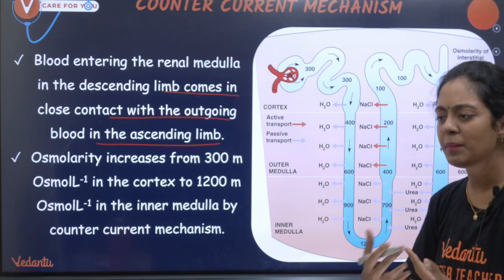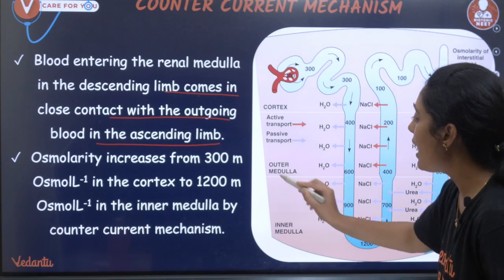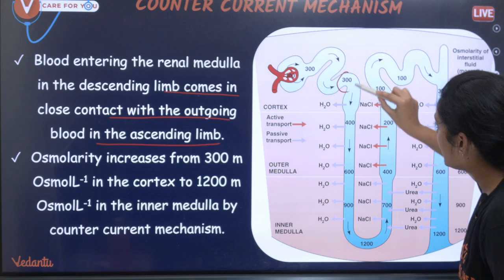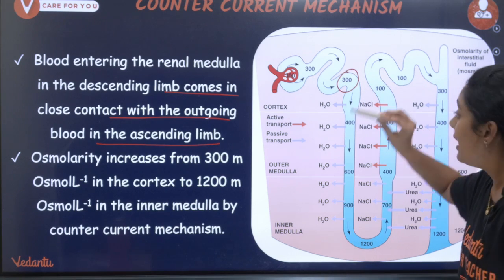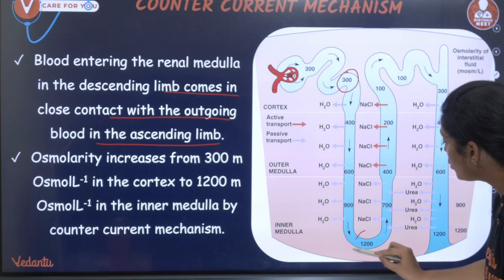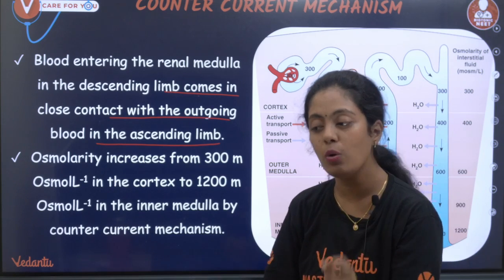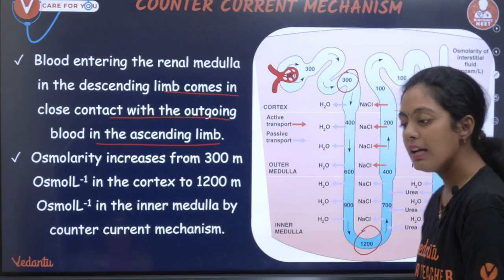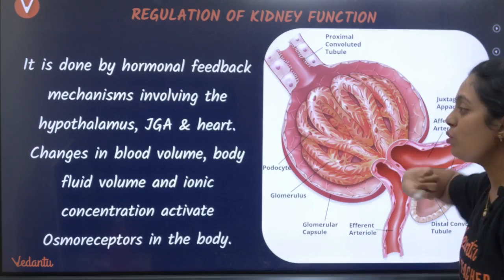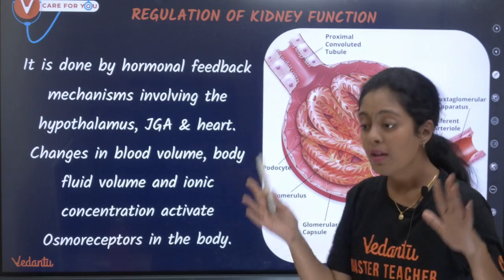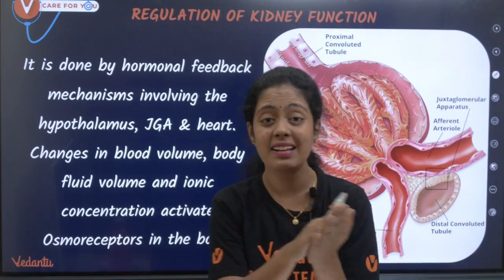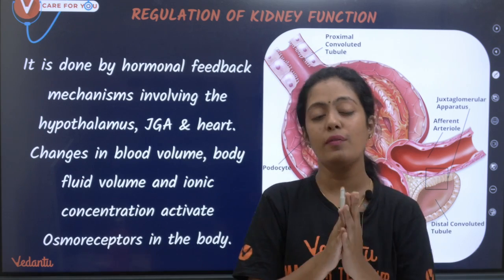Okay, they actually come in contact. So osmolarity increases. Here you can see it is 300 milliosmolar. It increases from 300 to 1200. Okay, and this is what we call the counter current mechanism. Clear, students? It increases from 300 to 1200. By this we complete the entire physiology of urine formation.